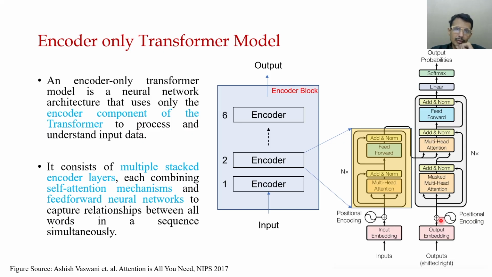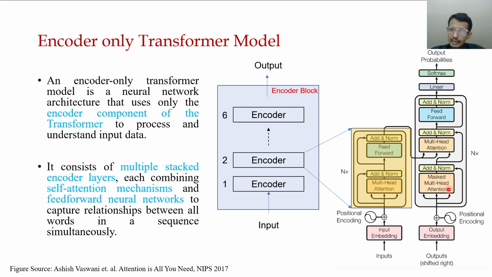An encoder transformer model basically uses the transformer encoder for its purpose. So, an encoder-only transformer model is a neural network architecture that uses only the encoder component of the transformer to process and understand the input.